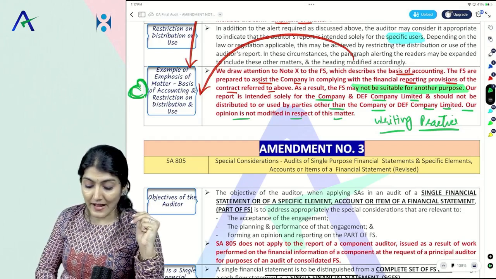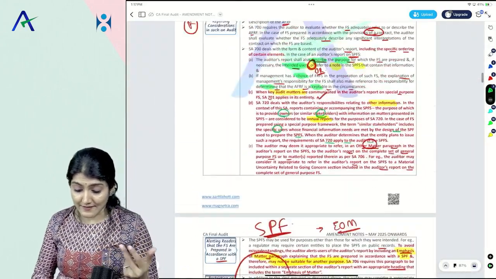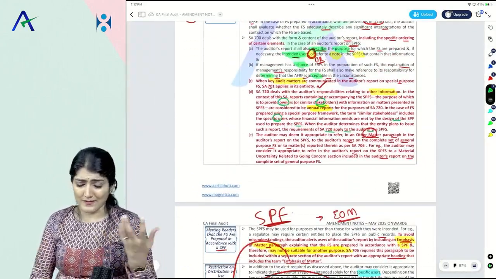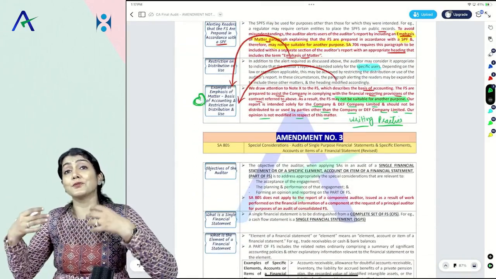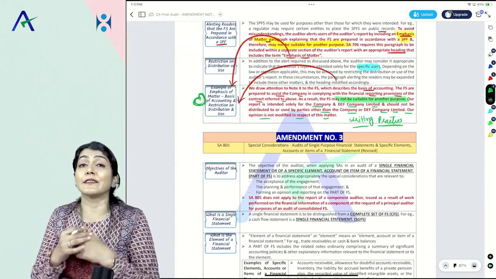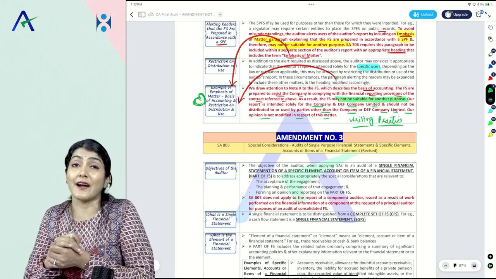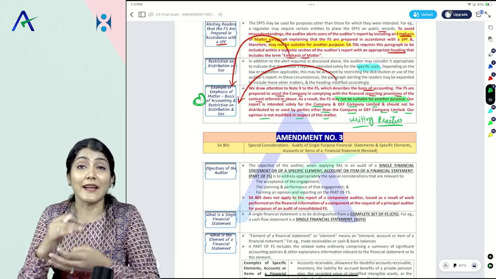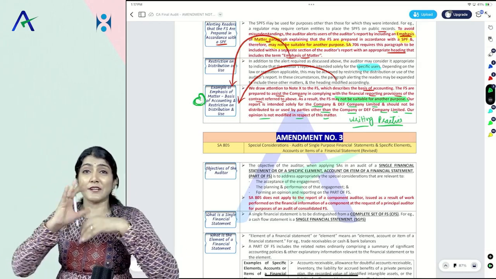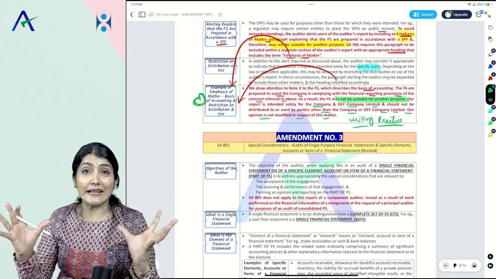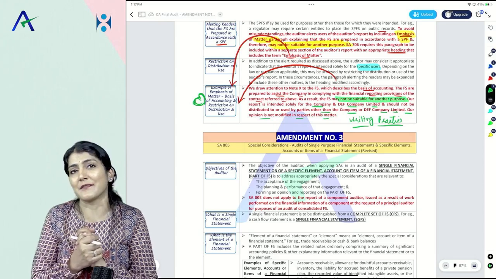So that is our discussion. I've just discussed the amendment part, more or less the entire standard over here. What I want you to do after this: look into the MCQs related to SA 800, look into the theory questions regarding SA 800, do your writing practice for SA 800 so that a comprehensive preparation of SA 800 is done.